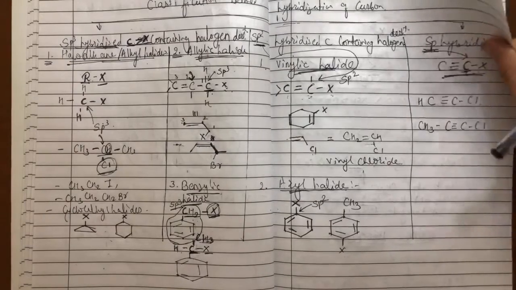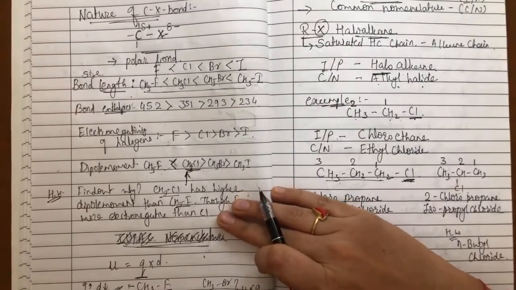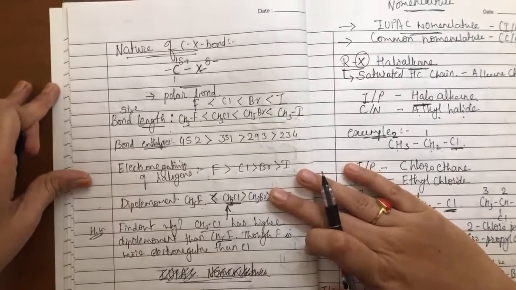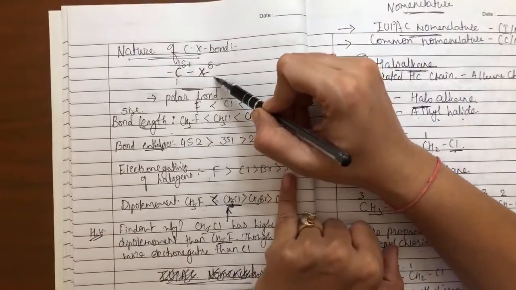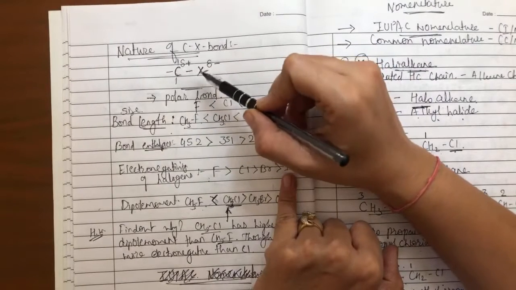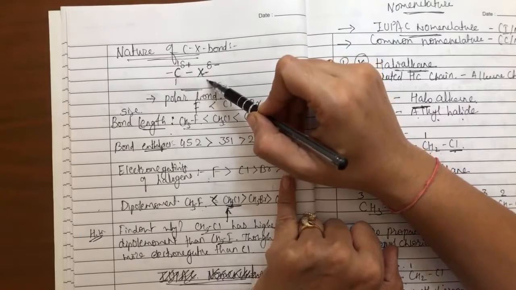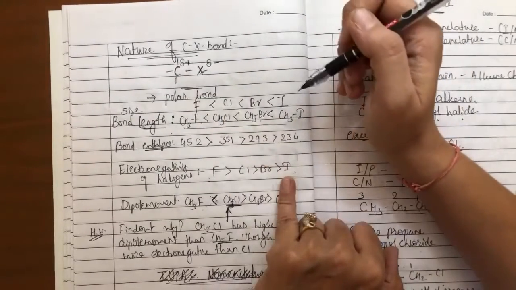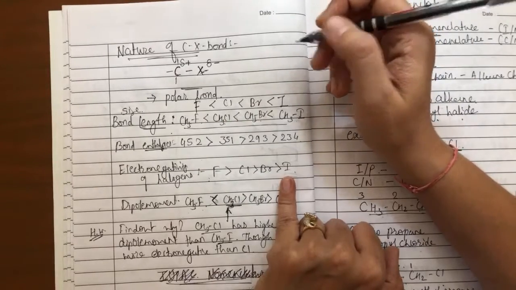This is about the classification of haloalkane and haloarene compounds. Nature of the C-X bond, this is one of the important topics. See, in the C-X bond you find partial polarity because the halogen is more electronegative, giving a partial negative charge on the halogen and a partial positive charge on carbon. This results in polarity of the bond, and polar bonds are always easy to break,